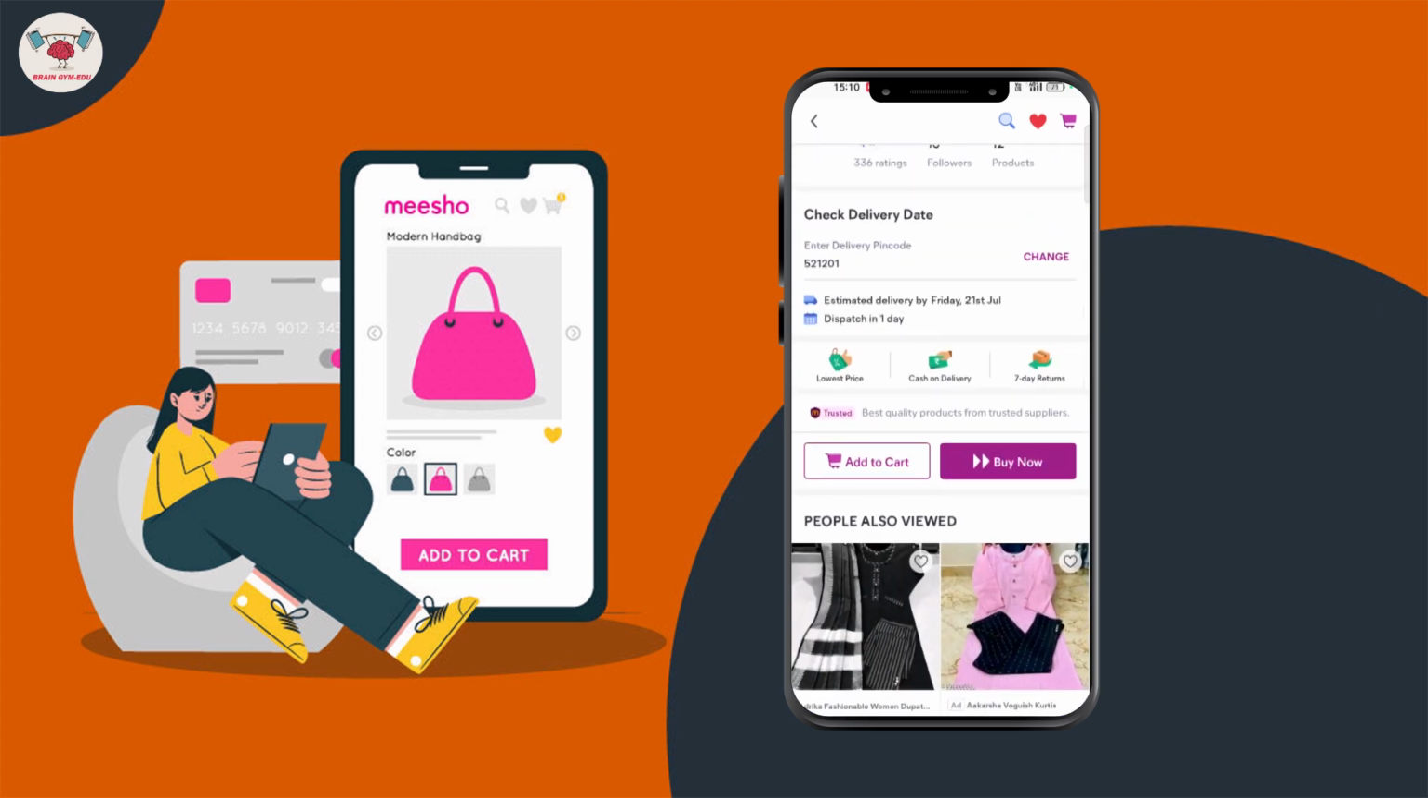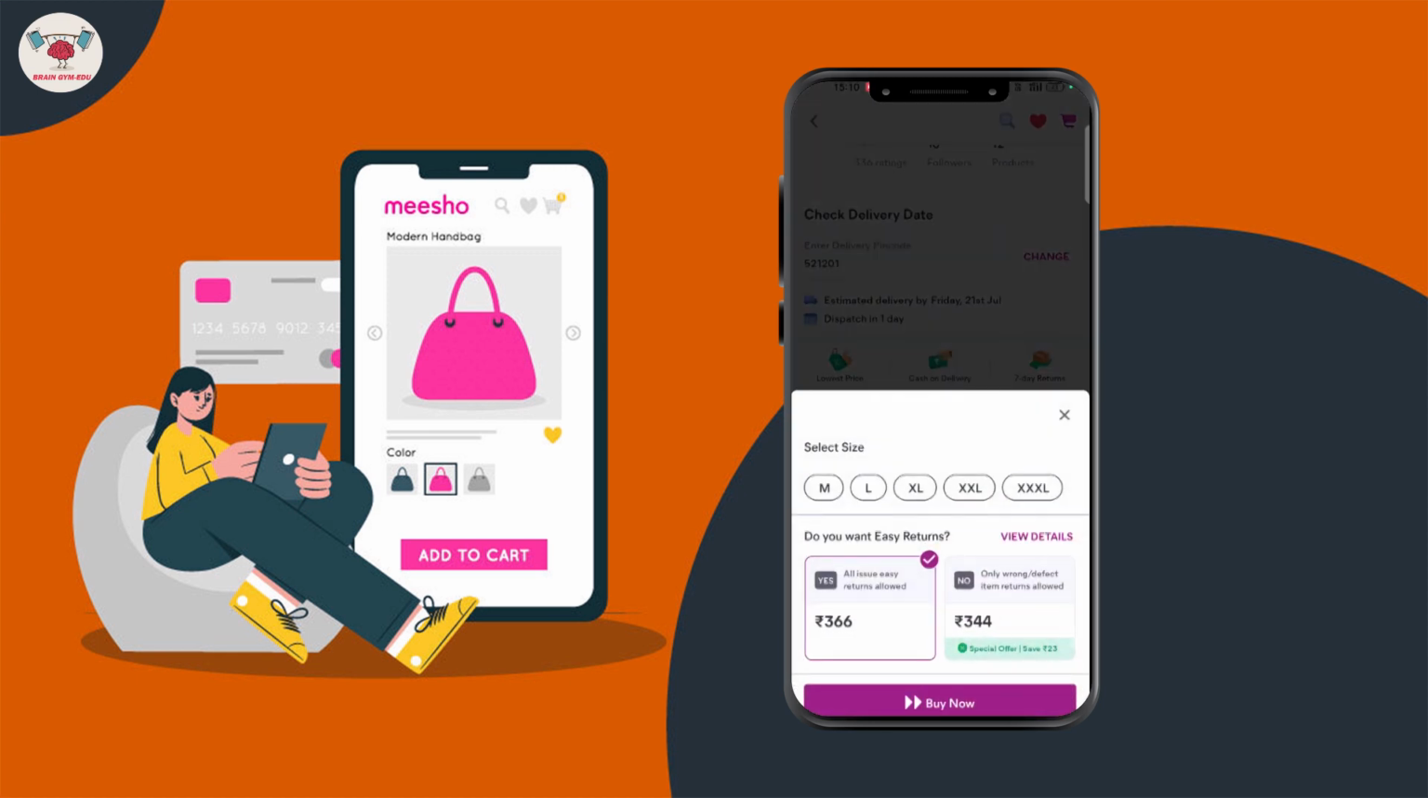If you have to order different kinds of products to the same address, you can choose add to cart. If it is only one product to one address, you can directly go for buy now. There are two costs: all issues easy returns allowed for 366 rupees, or only wrong and defective item returns allowed for 343 rupees. There is no big difference in the price, so proceed with what you are comfortable with. Size is M, buy now.